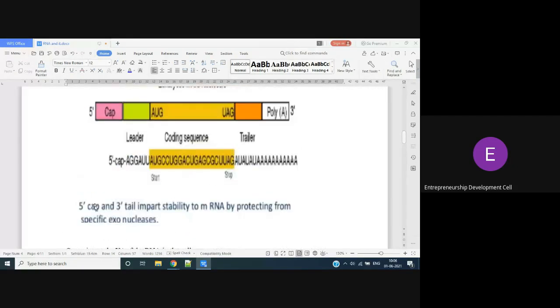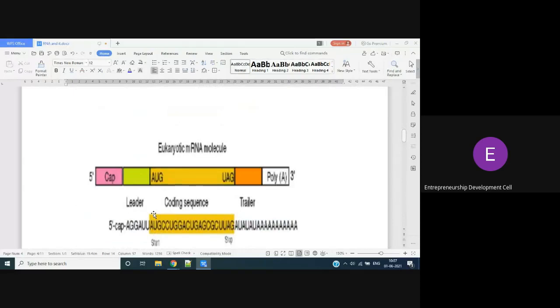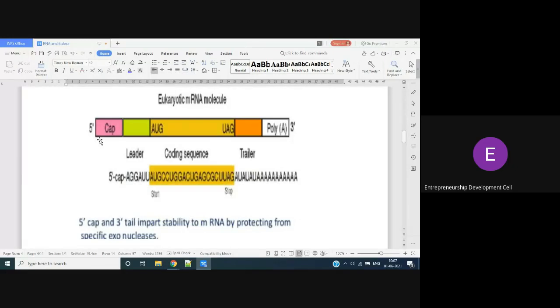This 5' cap and 3' tail impart stability to mRNA. So why should there be cap and tail? Why can't it be all same? Because if this cap and tail are present, they will give stability to the structure. They will protect our mRNA.